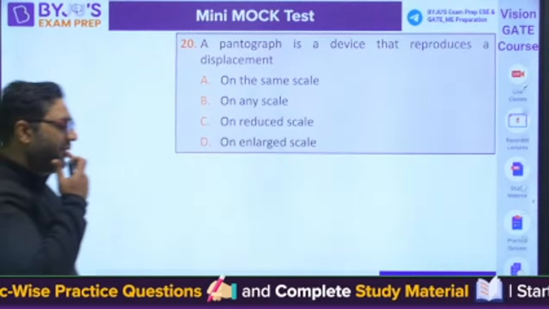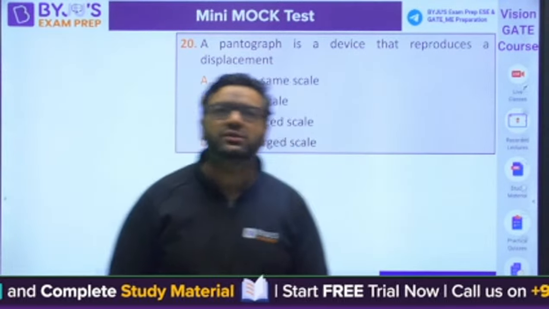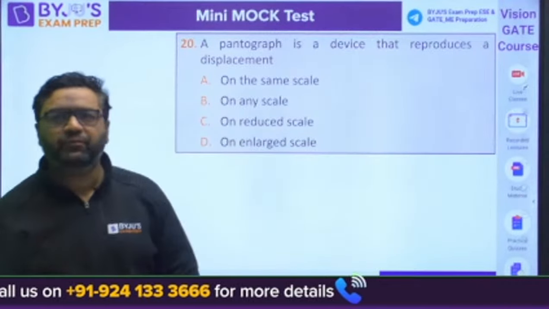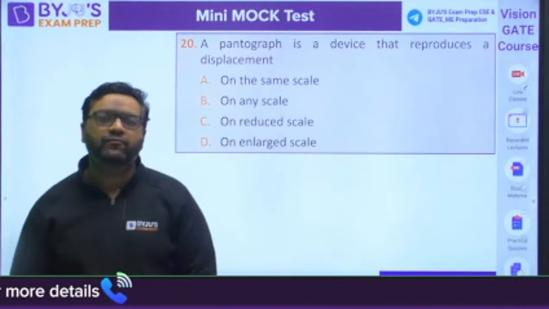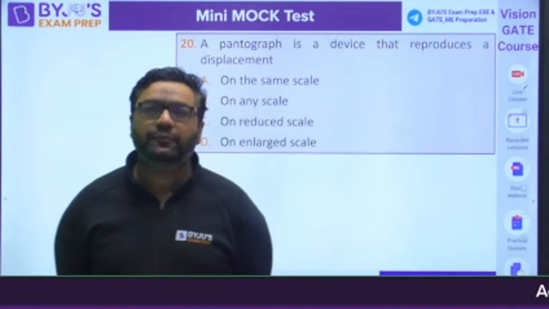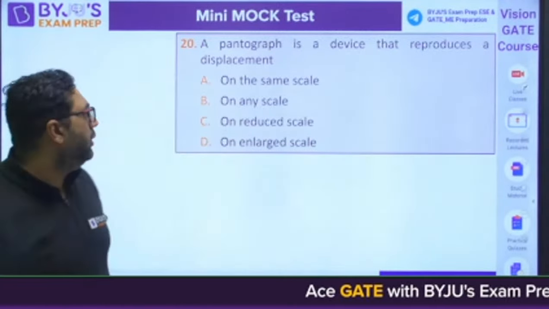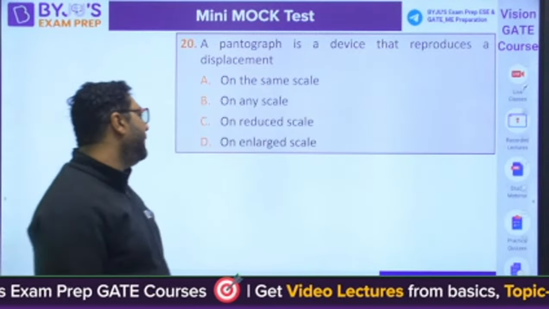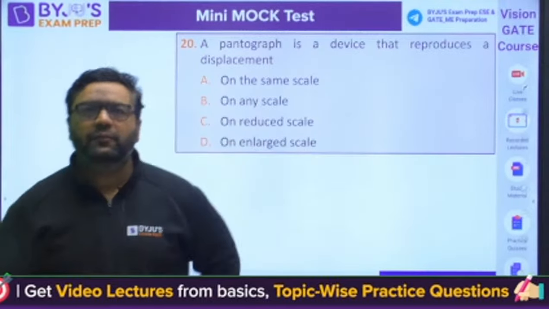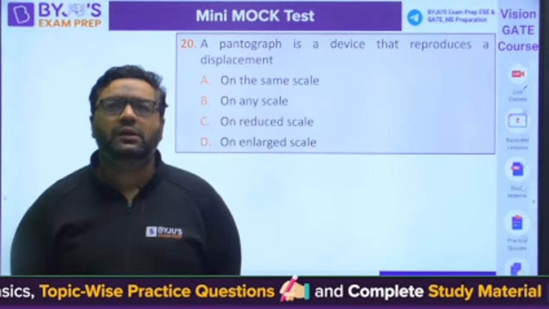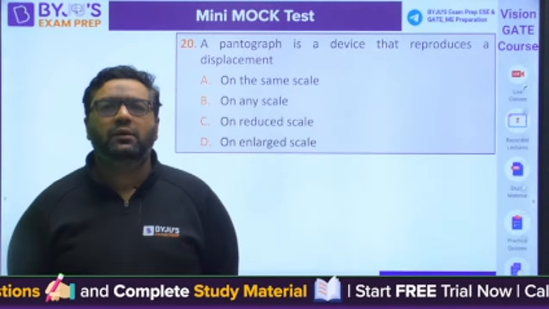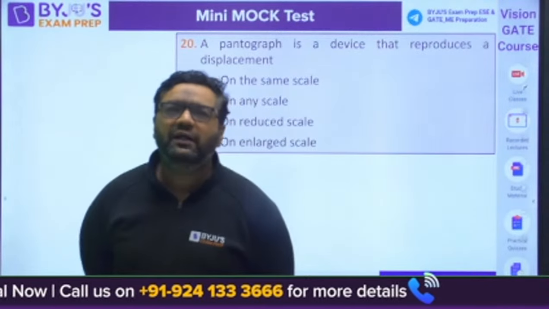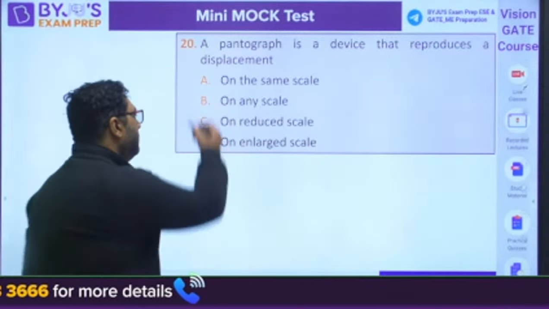Moving to question number 20. Once again, theory of machines. This is from the simple lower pairs chapter. What would be the answer, guys? A pantograph is a device that reproduces the displacement on the same scale, reduced scale, and large scale. Don't you feel it can make at any scale? Okay?